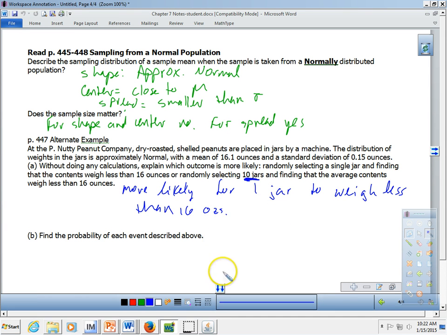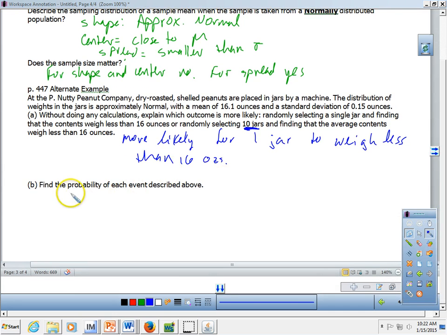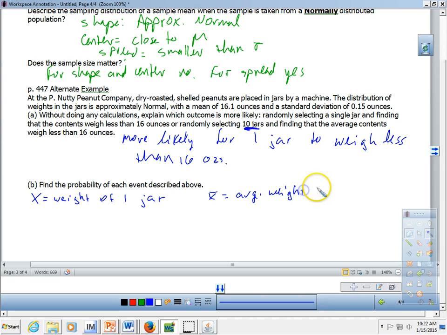Okay? Now, we can test that theory by actually finding the probability of each event. Okay? Now, here's what I'm going to do. I'm going to let capital X stand for the weight of one jar, and X bar be the average weight of 10 jars. Okay? The weight of one jar is coming straight from the population. The population is approximately normal with a mean of 16.1.